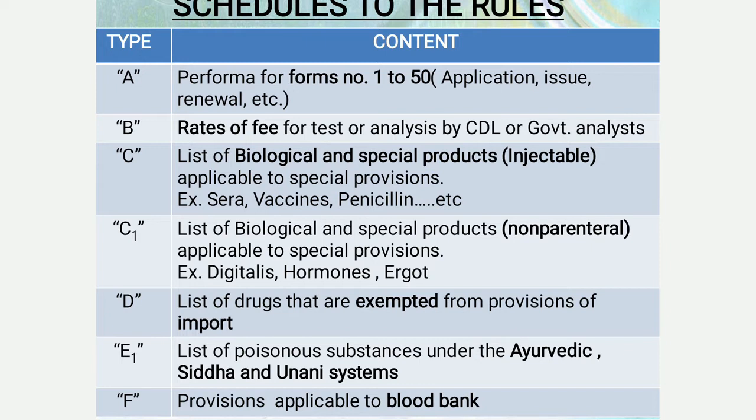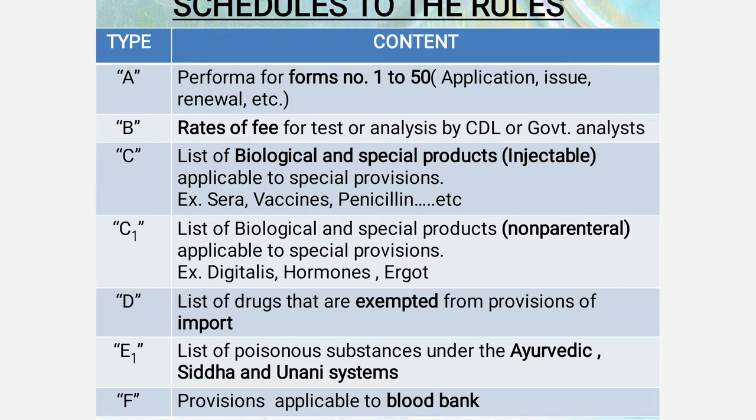Next is Schedule C, which includes the list of biological and special products, especially for the injectable preparations, applicable to special provisions. Examples: sera, vaccines, penicillins, etc. Next one is Schedule C1, which includes the list of biological and special products specifically for the non-parenteral preparations applicable to special provisions, example digitalis, hormones, and ergot. The difference between Schedule C and Schedule C1 is that C is for injectable and C1 is for non-parenteral.